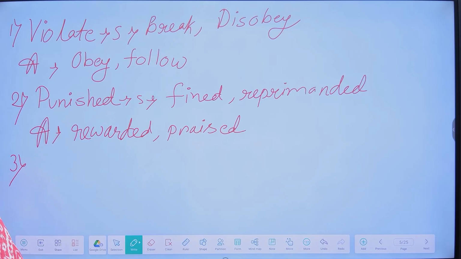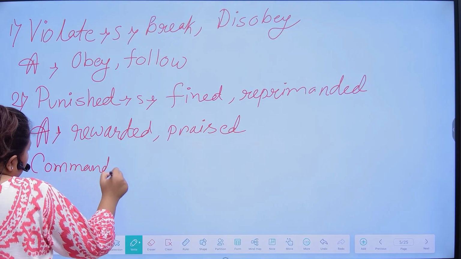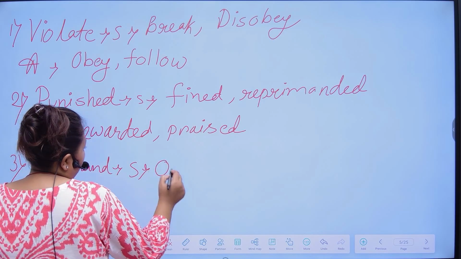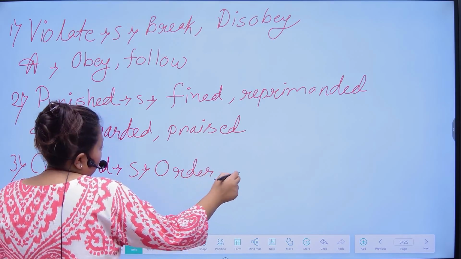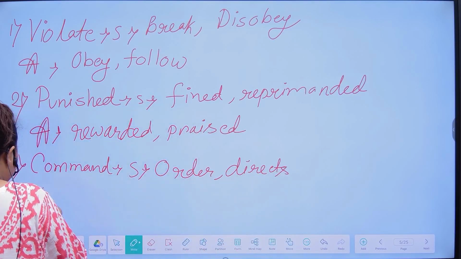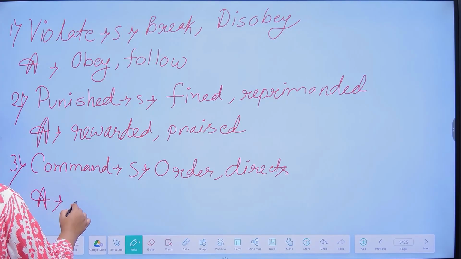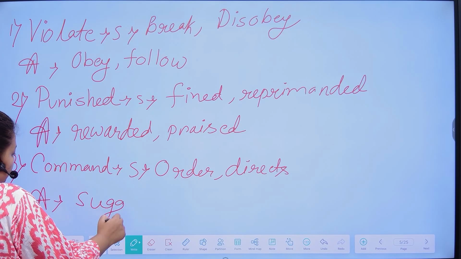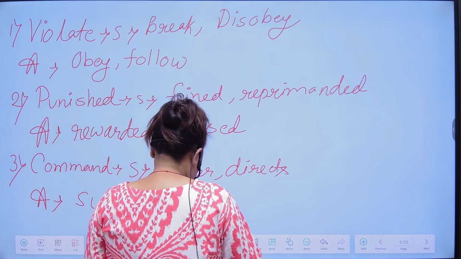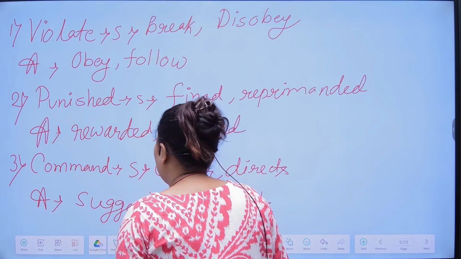Next word is command. The synonyms of command are order and directs. The antonyms of command are suggestion, suggestions, and request.